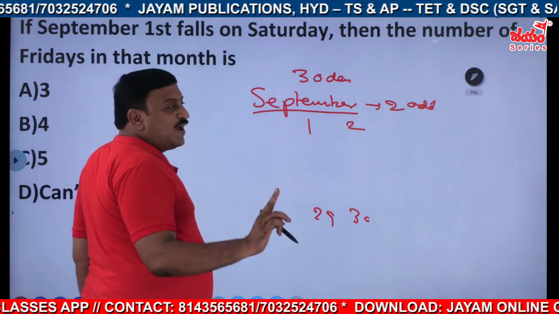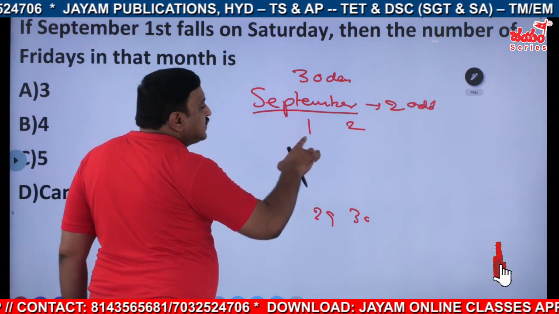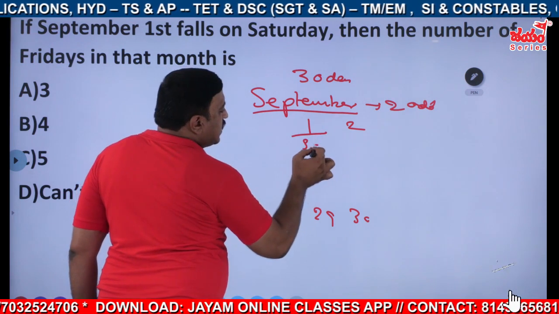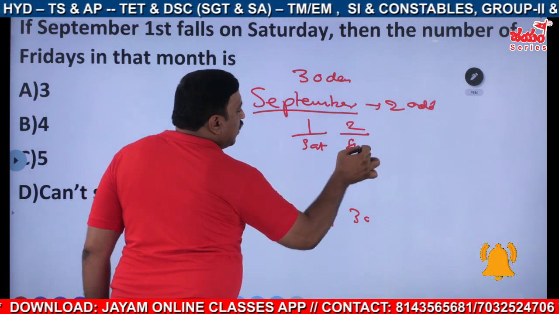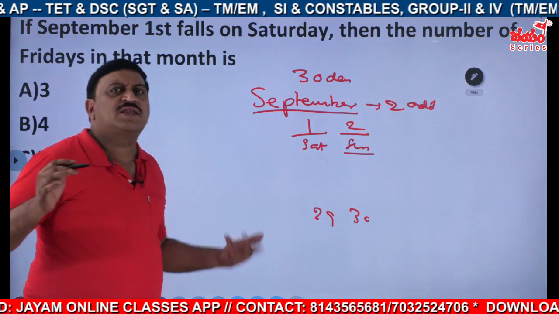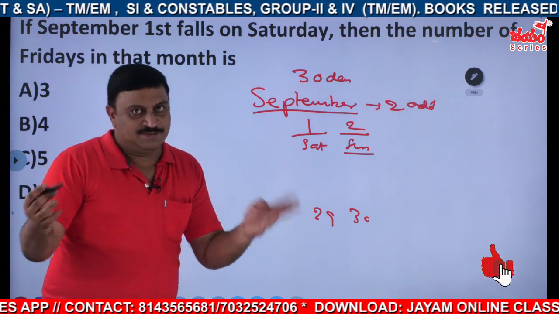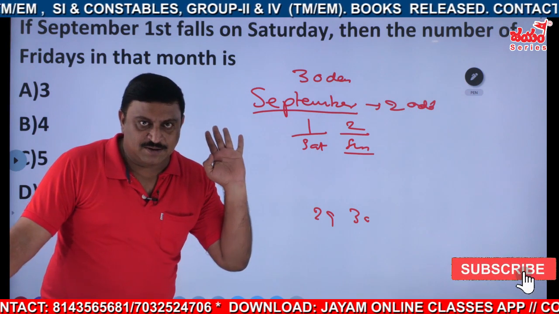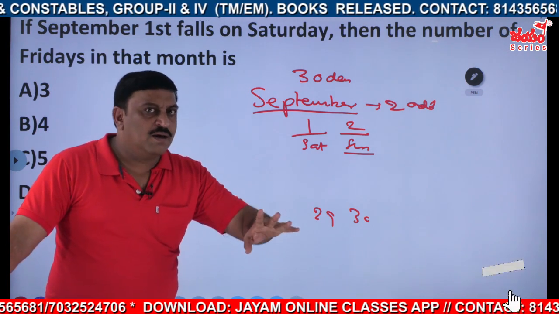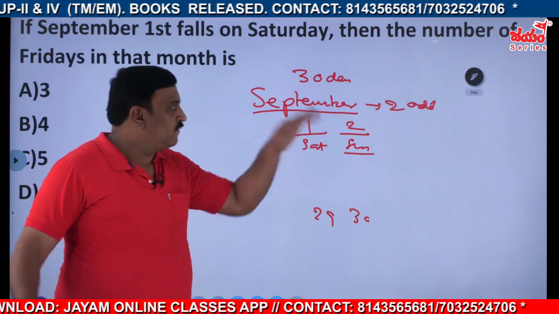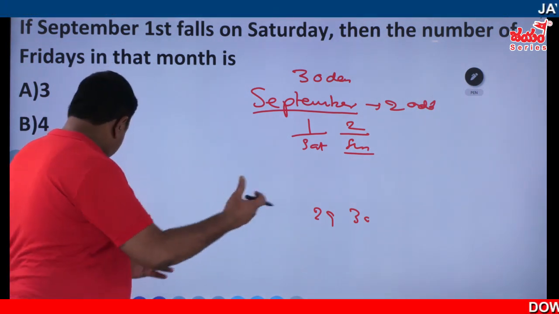They are asking about Fridays. First of all, confirm what the first and second are. First is Saturday, second is Sunday. No need to worry about other days. Other days come 4 times. That's it. So no need for a separate explanation for this question. Very good. Next one.